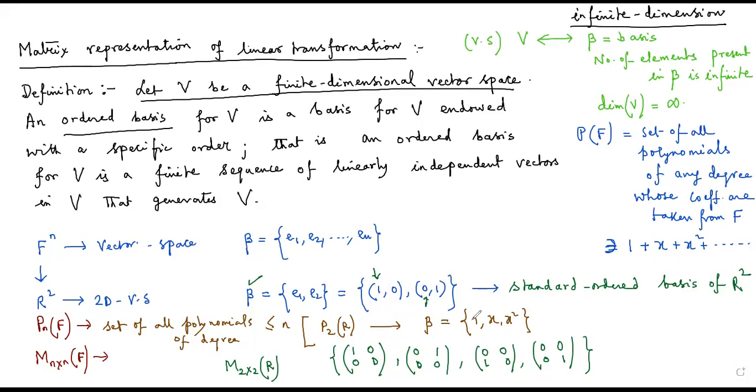Similarly, here we have 1, which we can treat to be x to the power 0. So first x to the power 0 is coming, then x to the power 1 is coming, then x squared is coming. Here you see the movement of 1. 1 is residing in the first position, that is the 1,1 position. Then it is shifting to the second position, that is the 1,2 position. Then it is shifting towards the third position, that is the 2,1 position, then the 2,2 position. Some kind of movement is there. So some kind of sequence is being maintained, and therefore all of these bases are ordered bases, and these are actually standard ordered bases.